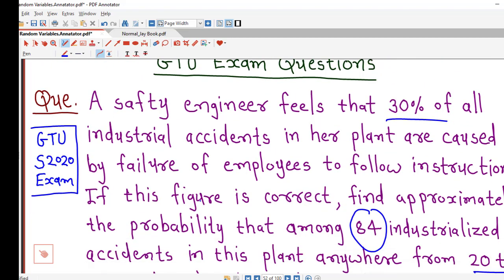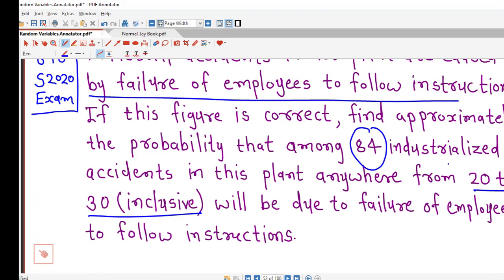So here it is given that in some industrialized plant 30% of all accidents are caused by failure of employees to follow instructions, and they have given 84 industrialized accidents, and among these 84 industrialized accidents we have to find the probability that accidents between 20 to 30 will be due to failure of employees to follow instructions.